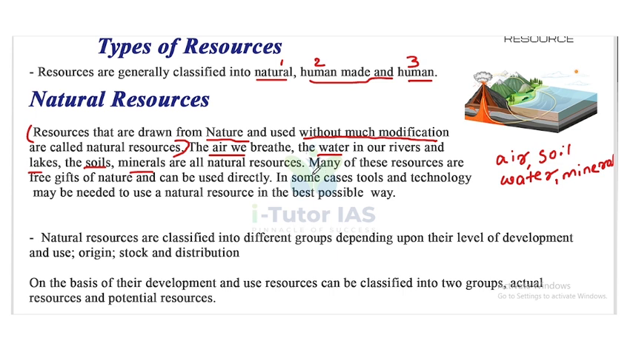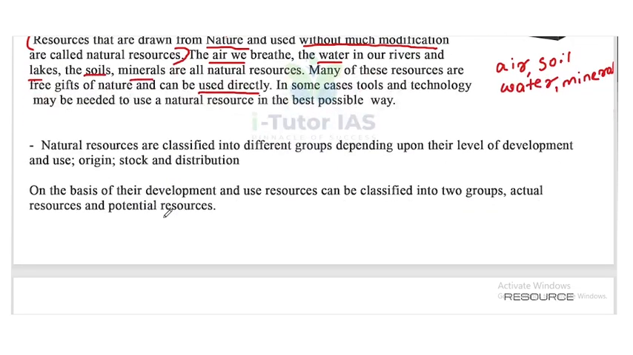Many of these resources are free gift of nature and can be used directly. In some cases, tools and technology may be needed to use a natural resource in the best possible way. So this is the introduction about natural resources. What are natural resources? Resources that are drawn from nature and used without much modification. For example, air, soil, water, minerals. Many of these resources are free gift of nature and can be used directly, but in some cases, tools and technology may be needed to use a natural resource in the best possible way.